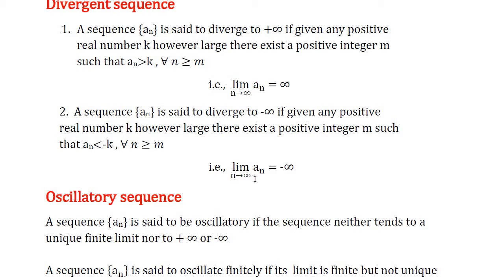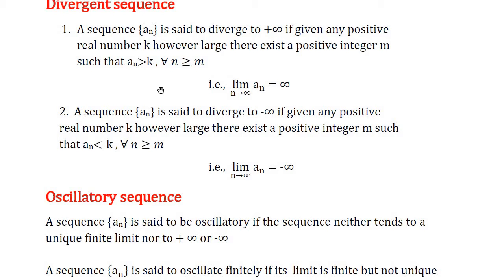That is, limit of a_n as n tends to infinity is equal to minus infinity, then the sequence a_n is called a divergent sequence, or the sequence a_n diverges to minus infinity.